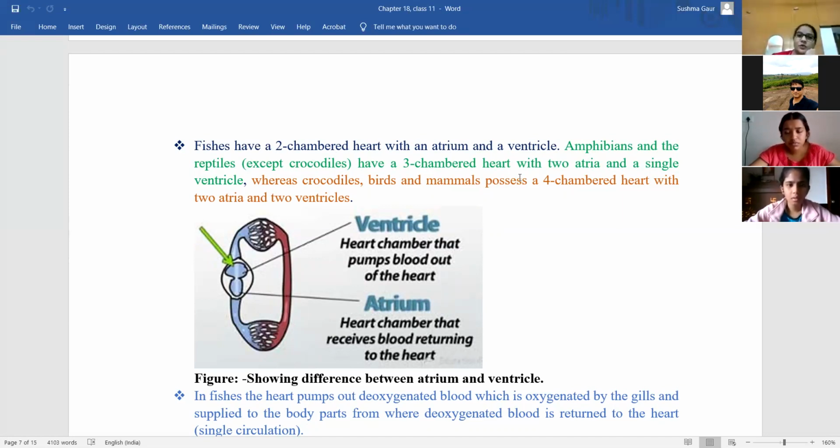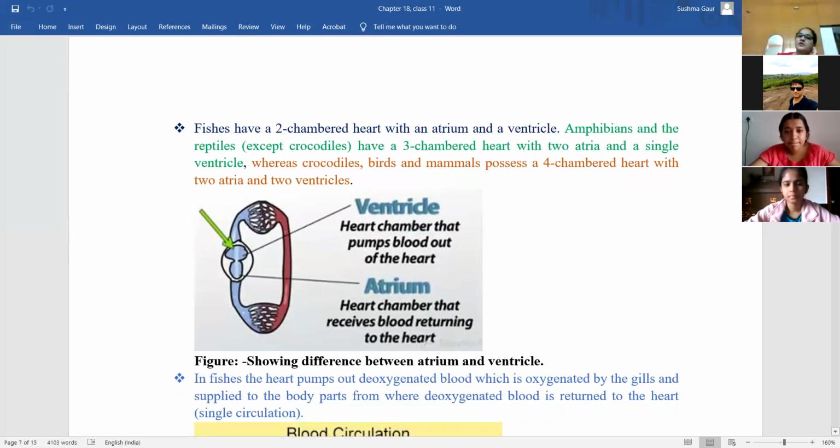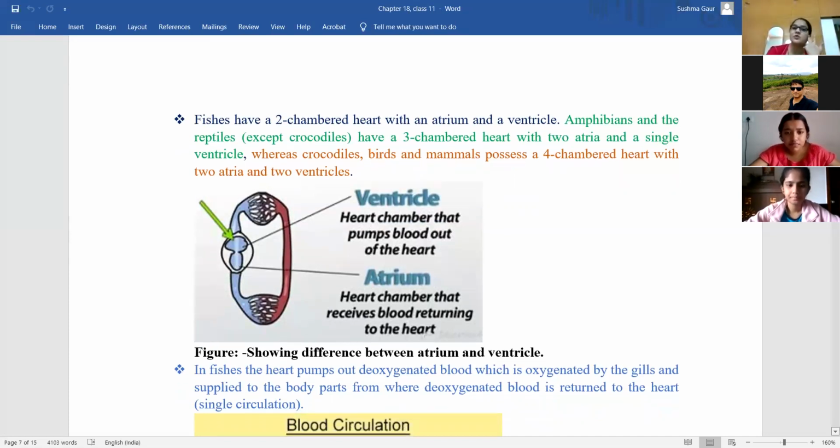Okay. So amphibians and reptiles consist of a three-chambered heart. The difference between the heart of fish and amphibians is that fishes consist of a two-chambered heart with one atrium and one ventricle, whereas amphibians and reptiles consist of a three-chambered heart with two atria and a single ventricle. Whereas crocodiles, birds and mammals possess a four-chambered heart with two atria and two ventricles.